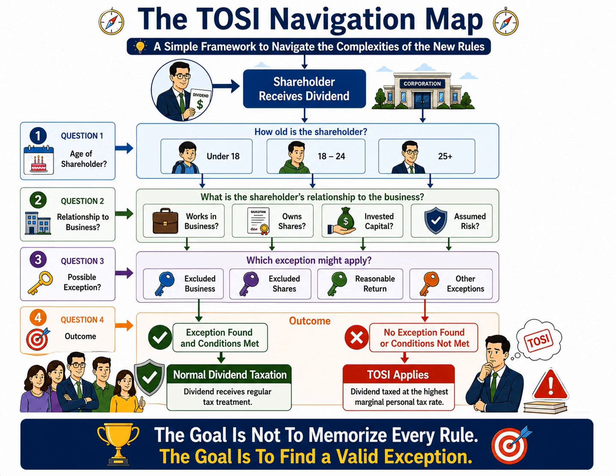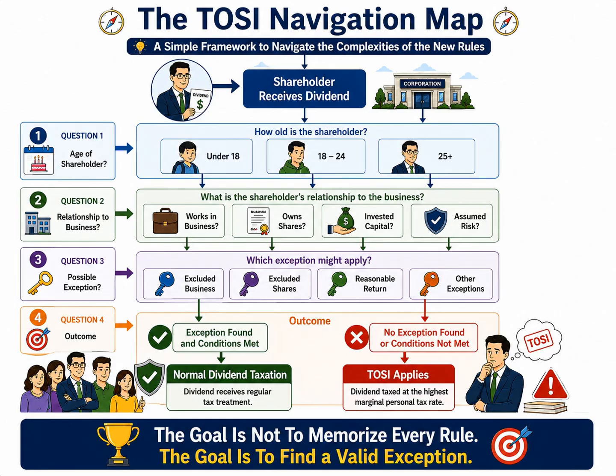Once the facts have been gathered, the focus shifts to identifying possible exceptions. This is where practitioners begin evaluating concepts such as the excluded business test, the excluded shares test, the reasonable return test, and other available exceptions within the TOSI framework. If an exception is found and all conditions are satisfied, the dividend will generally receive normal dividend tax treatment. That is the desired outcome because it preserves the intended tax planning benefits.